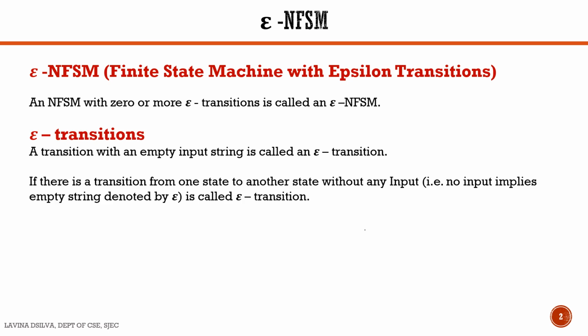That is, if there is a transition from one state, say state Q0, which is maybe the start state, to another state, say Q1, without consuming any input, then it is called an epsilon transition. And the arc of transition, that is moving from one state to the other, is labeled by an epsilon symbol. Such transitions are called epsilon transitions, and in case an NFSM has got 0 or more epsilon transitions in it, then it is called an epsilon NFSM.